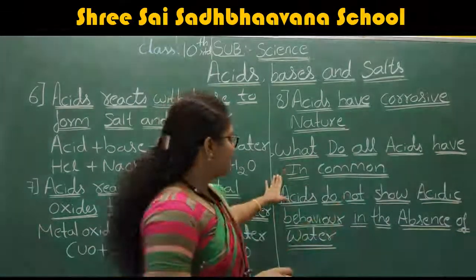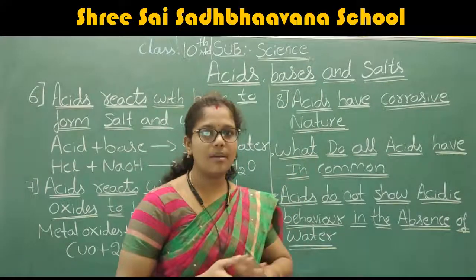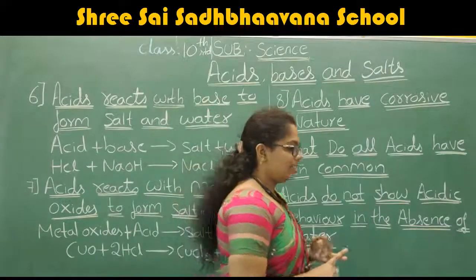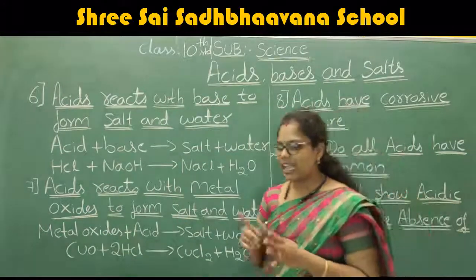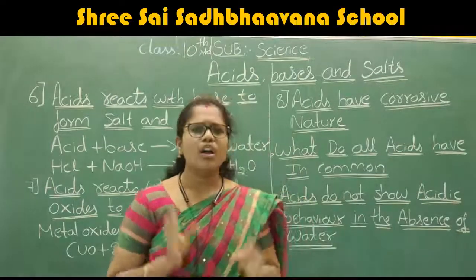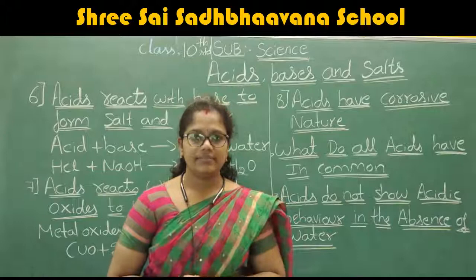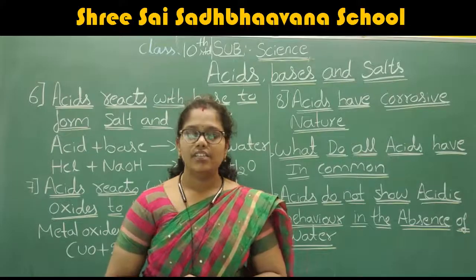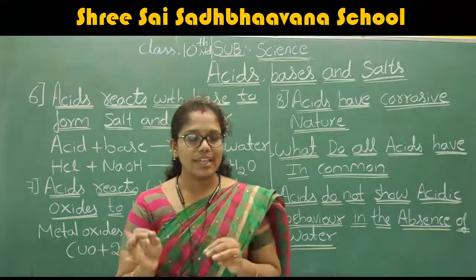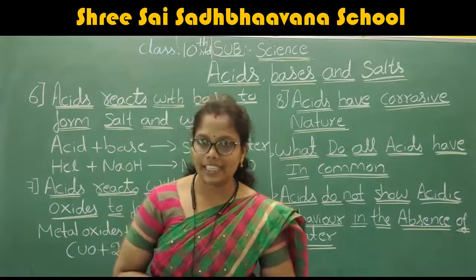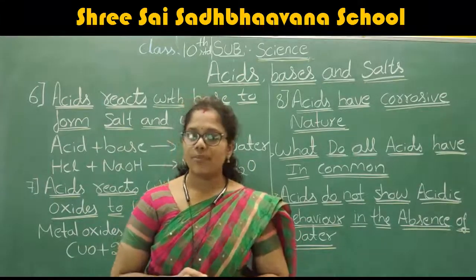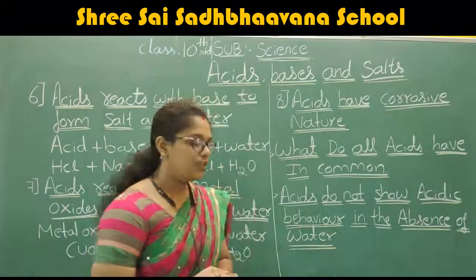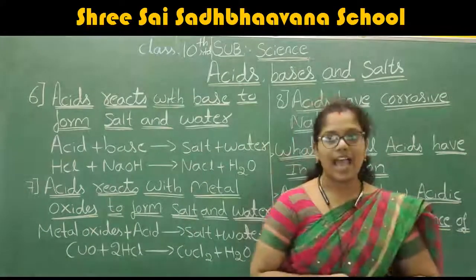After that we are going to discuss what all acids have in common. There are so many acids: hydrochloric acid, sulfuric acid, nitric acid, acetic acid. What is common in all the acids? What is the formula of hydrochloric acid? HCl. Sulfuric acid? H2SO4. Nitric acid? HNO3. And acetic acid? CH3COOH. Now you know all the formulas of the acids.